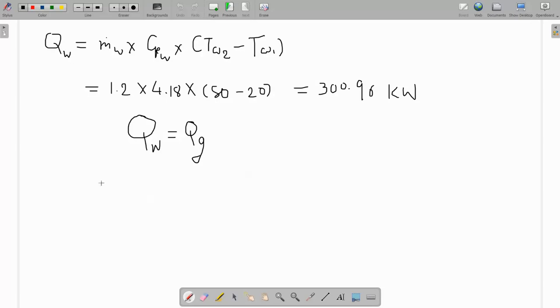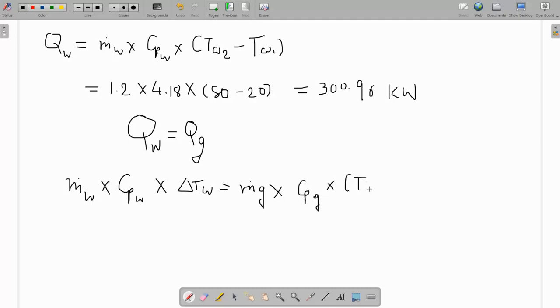The fourth temperature we can find from the heat balance: mass flow rate of the water into Cp of water multiplied by the temperature difference of water is equal to mass flow rate of the geothermal fluid into Cp of geothermal fluid, not gas, sorry, and temperature difference, Tg1 minus Tg2. Why have I taken Tg1 minus Tg2?